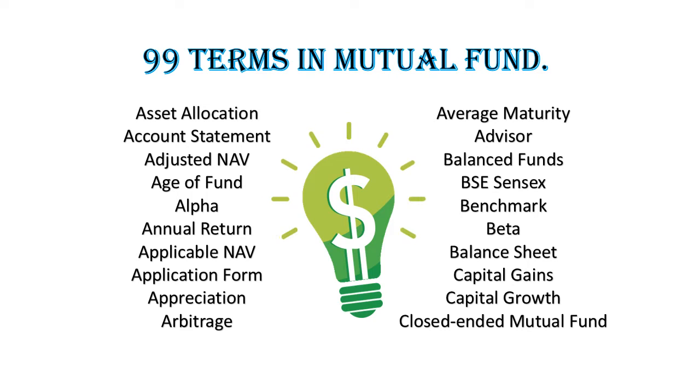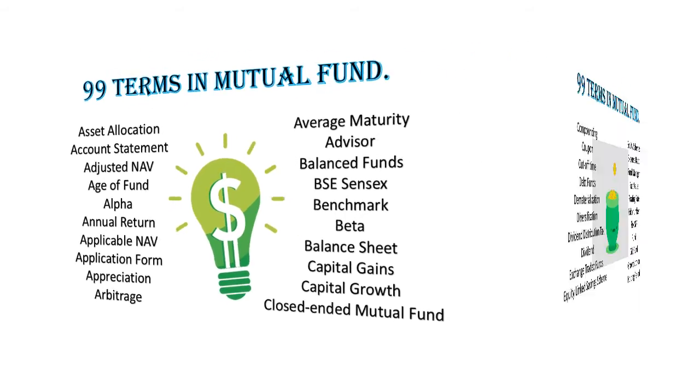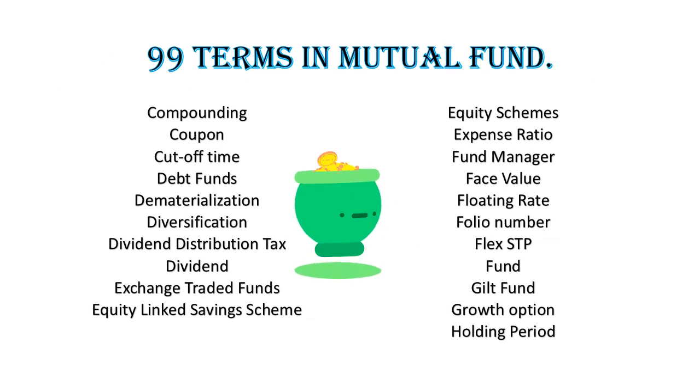Closed-ended mutual fund. Close-ended mutual funds exist for a fixed period of time. Entry/exit is not possible in between. Compounding. When you decide to reinvest your investment income back into the investment, the income starts earning you more income. This is called compounding.